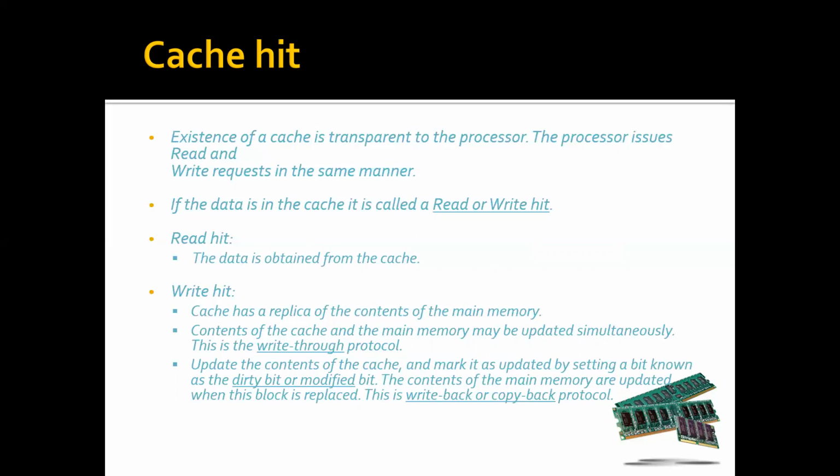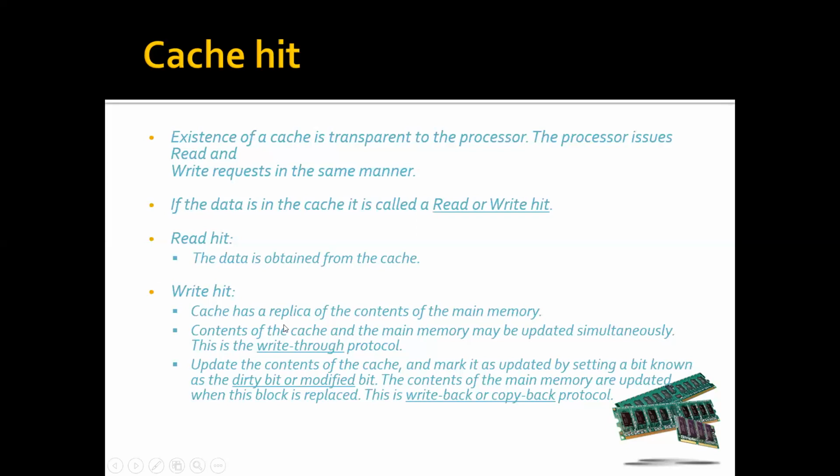If it is a read hit, data is obtained from the cache and we read it. But if it is a write hit, what will happen? Now we have cache memory and main memory. Write hit means we want to change the value and it is found in the cache. For example, a is a variable present in the cache, and we want to modify it to 10. So a is not only present in the cache, a is also there in the main memory. If you modify only the cache, it will not be modified in the main memory. So how to do this? We want the value to be the same across different levels. So what do you do in the write hit?